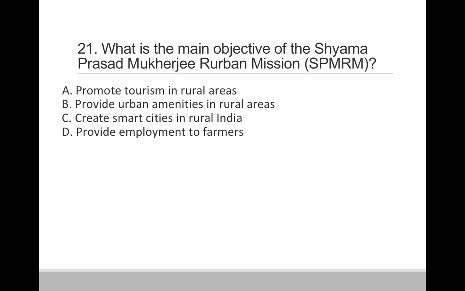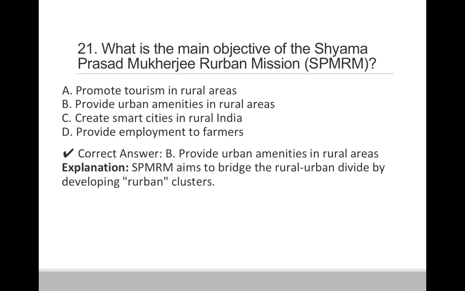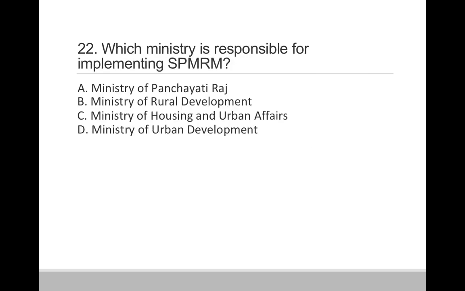Question 21. What is the main objective of Shyama Prasad Mukherjee Urban Mission? Option A. Promote tourism in rural areas. Option B. Provide urban amenities in rural areas. Option C. Create smart cities in rural India. And option D. Provide employment to the farmers. So, correct answer is option B, that is provide urban amenities in rural areas. So SPMRM aims to bridge the gap between the rural and urban by developing an urban cluster.